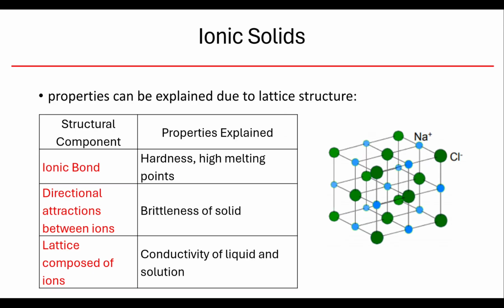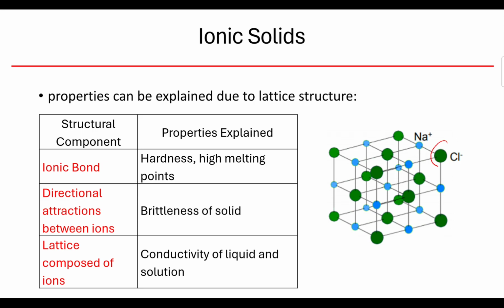Okay, now, due to the lattice structure, we can explain a lot of their properties based on their structural component. So the fact that they're an ionic bond, which takes lots of energy to break because they're full charges, they have high melting points. Now, they're said to be brittle because we have a directional attraction.